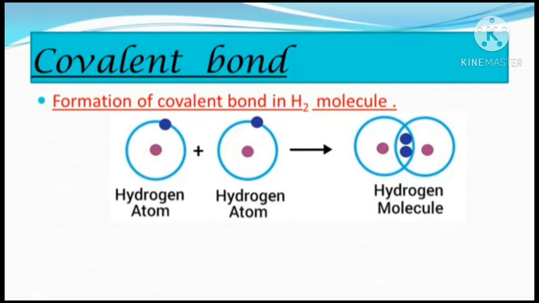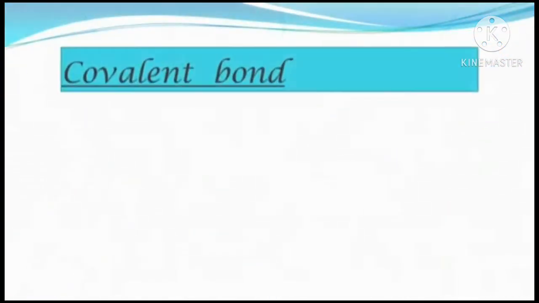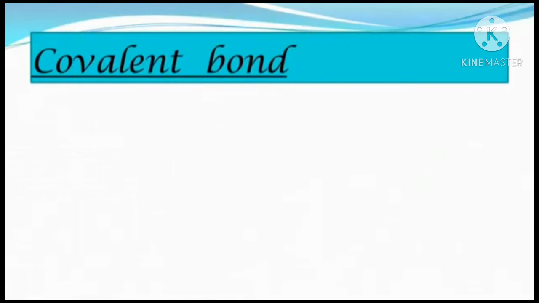So from two hydrogen atoms, a hydrogen molecule can be formed with a single covalent bond. You can see the formation of the hydrogen molecule from two hydrogen atoms using the diagrammatic representation of electronic configuration on the screen. A covalent bond between two atoms is also represented by a dash joining their symbols. So this was the first example of covalent bond. Now let's consider the second example.